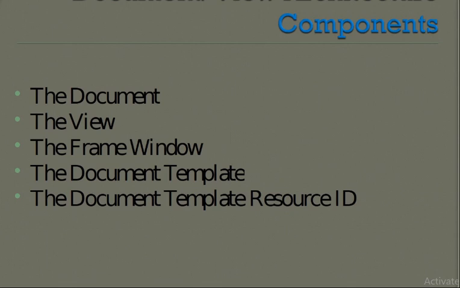For that, CDocTemplate will support it. That means the CDocTemplate class supports an object that coordinates one or more existing documents of a given type and manages creating the correct document, view and frame window objects for that type. That is the task of the document template.